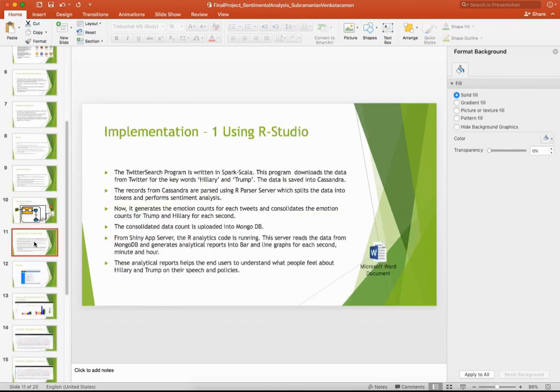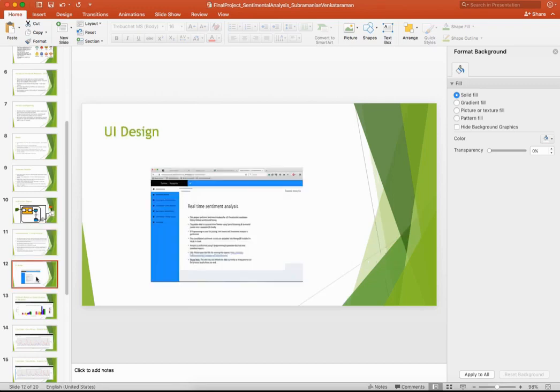The implementation using RStudio strategy here. After explaining the architecture, the same has been mentioned here. Close the snapshot here to indicate the UI design. This is the main introduction part. In the introduction part, we explain the strategy, what we have done here. Then we have sentiment reports: line graph for every minute, line graph for every second, bar graph for every minute, and line graph for hourly. It's slightly not visible, I will show you that. And developer, who is the developer?